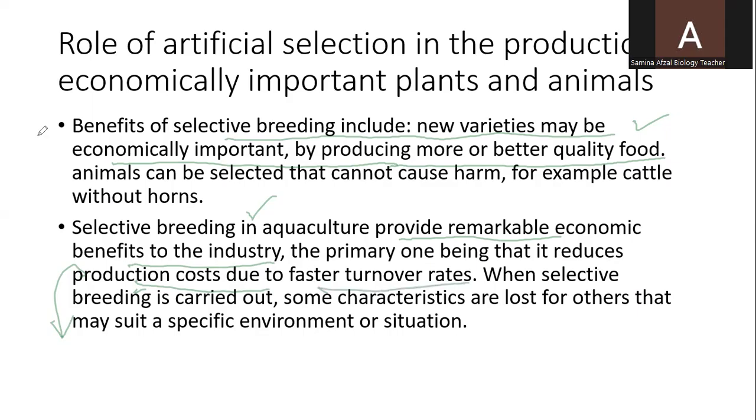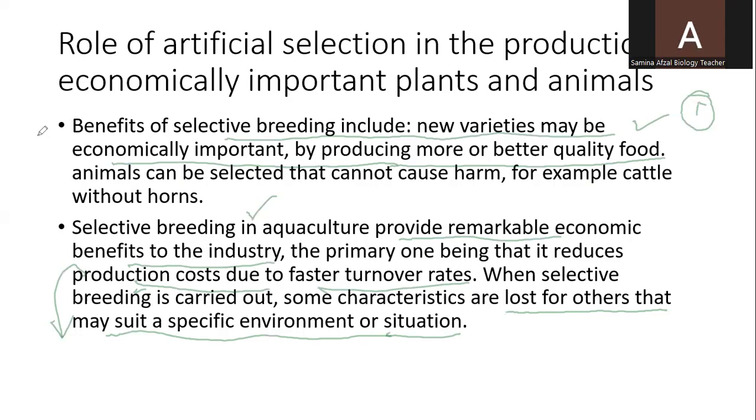When selective breeding is carried out, some characteristics are lost for others that may suit a specific environment or situation. First of all, better quality food can be obtained by this method of artificial selection. Secondly, the benefit to the industry is low cost production because there will be a fast turnover rate.